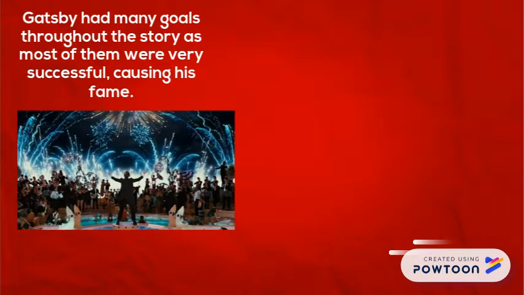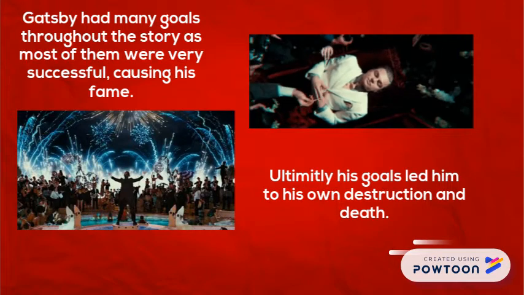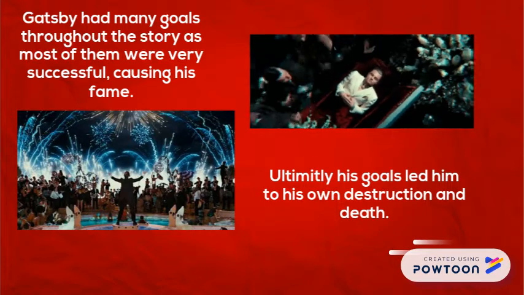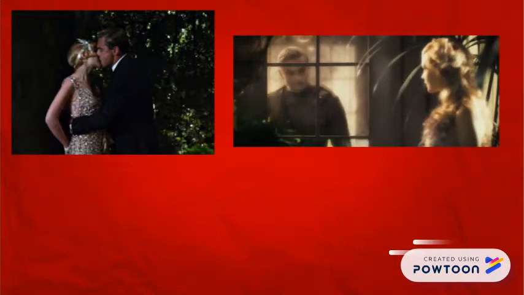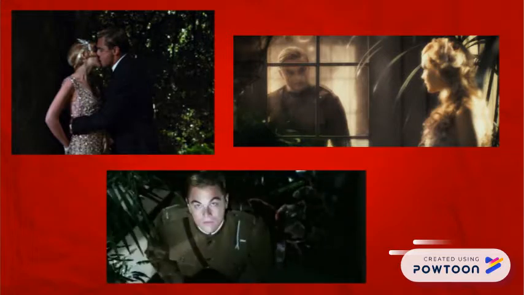Gatsby had many goals throughout the story, as most of them were very successful, causing his fame. Ultimately, his goals led him to his own destruction and eventually his death. Gatsby loved to make goals for himself. He loved achieving them. It made him feel amazing. Gatsby was absolutely in love with Daisy. When he went off to war, he would write her notes letting her know that he was still okay.